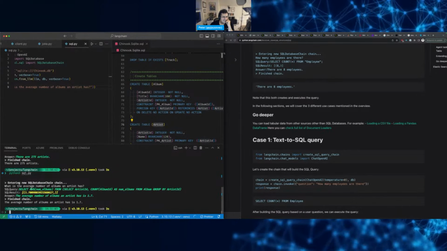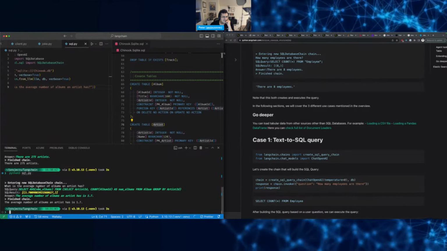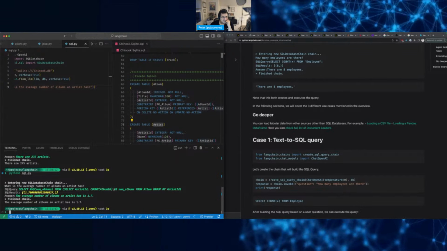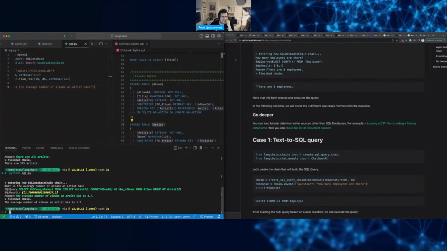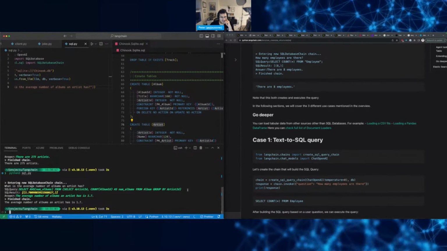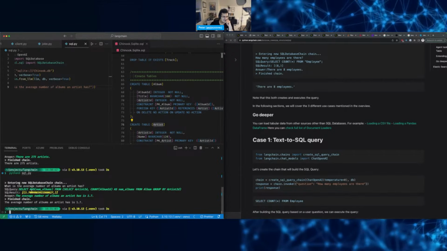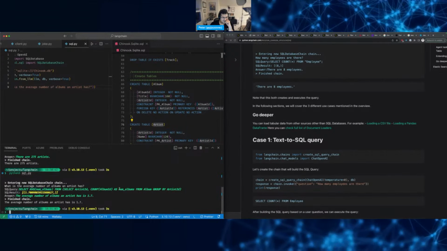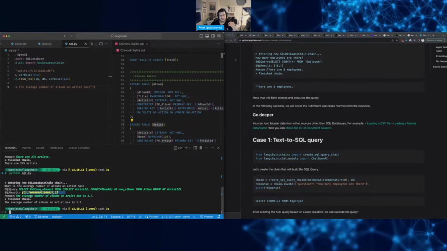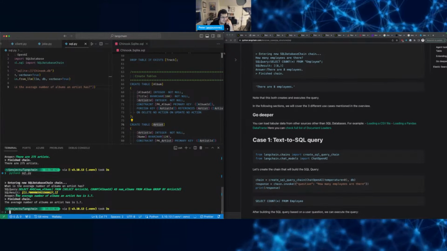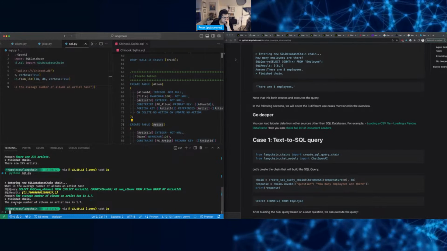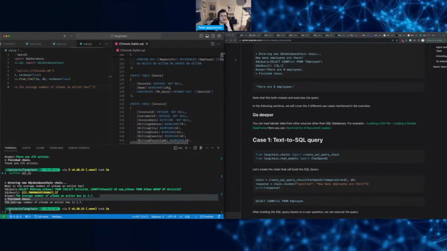Nice. So, oh, perfect. It's going to do an average. It's going to select the artist ID, and count the album IDs. It's going to select that into num albums from the table album, group it by the artist ID, and then just do the average of the number of albums. This is the result, and then it takes this result and passes it through the LLM again to get the user-friendly output. This is extremely powerful.